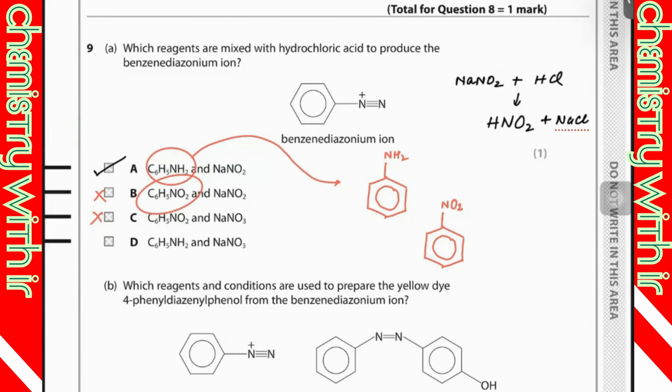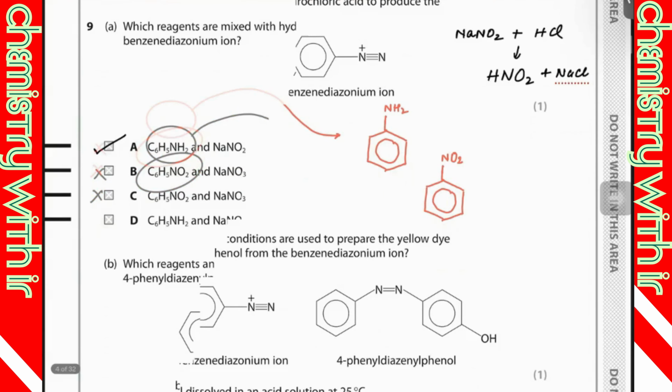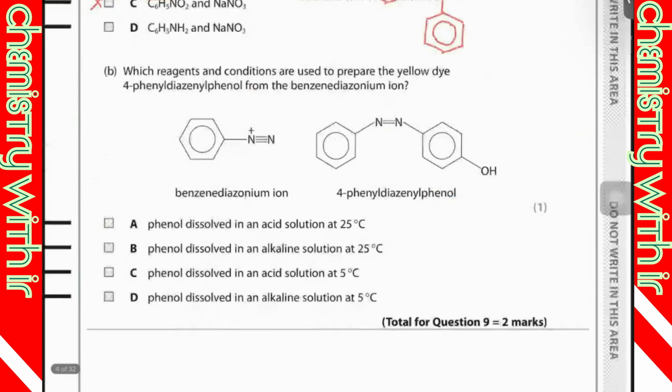To produce diazonium salt, we must have an amine like aminobenzene and NaNO2. Okay, like option B. Which reagents and conditions are used to prepare the yellow dye 4-phenyl diazenyl phenol from the benzene diazonium ion?